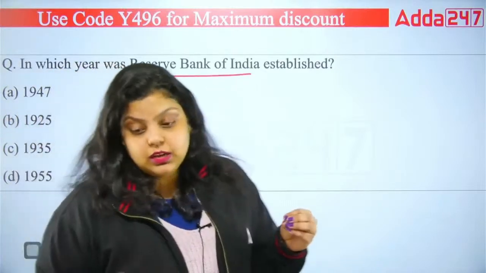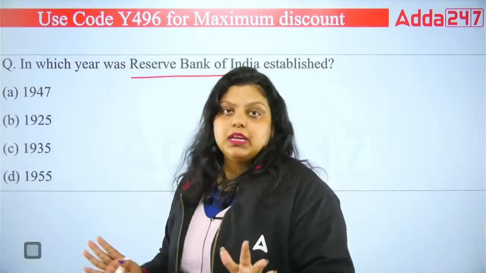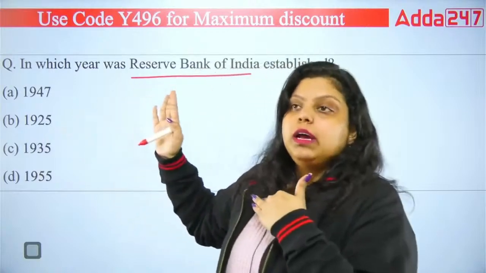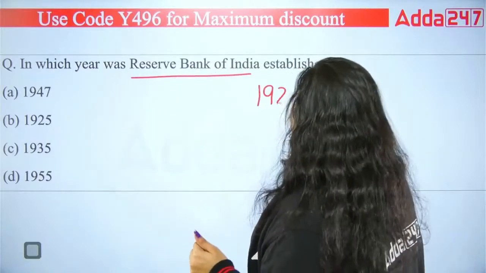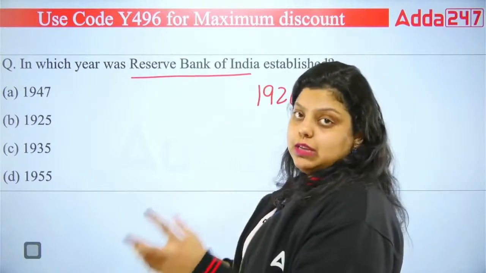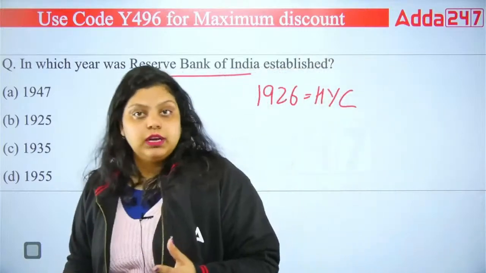Now, next question we have, in which year Reserve Bank of India was established? So it's a very easy question, I know, and I guess everybody will be capable of answering this question. But with this, we have to cover additional information about RBI. Like first, in 1926, Hilton Young Commission, that is also known as Royal Commission on Indian Currency, recommended that we should have a central bank of the country.